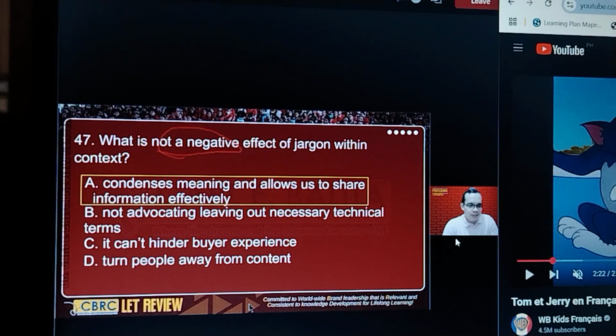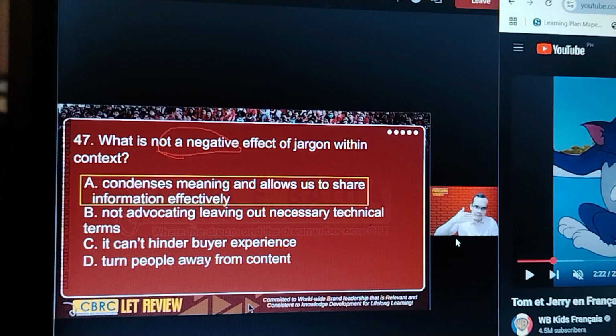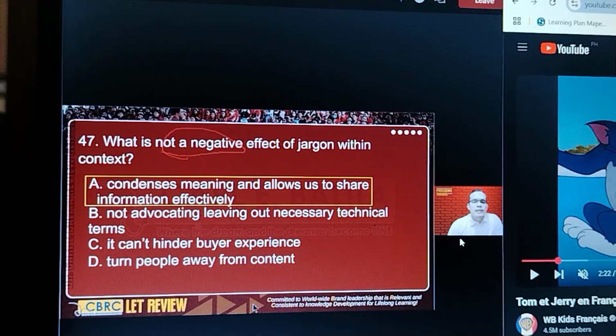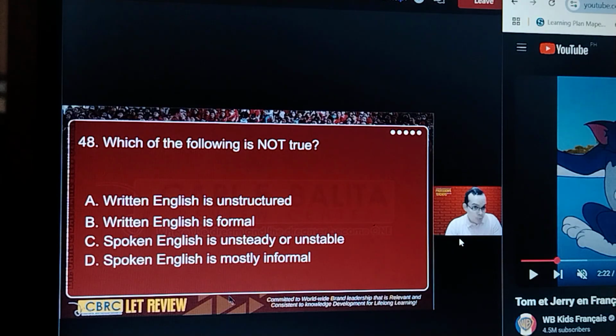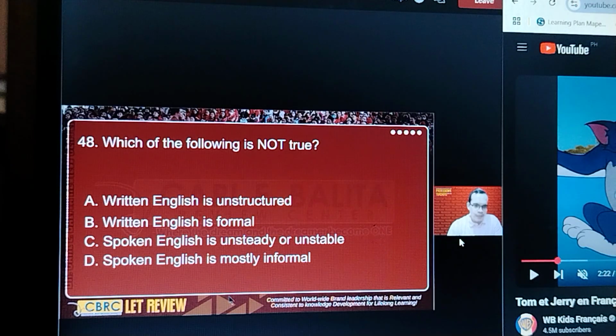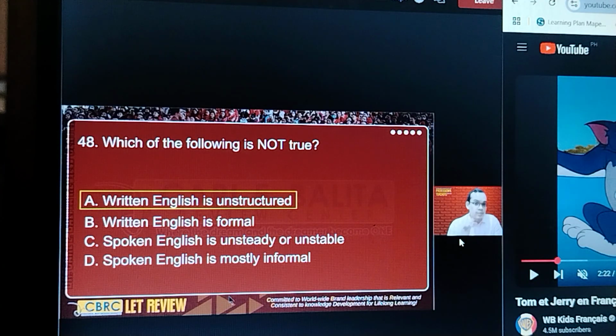It allows us to share information effectively, right? So that communication is efficient. It's not true. Following is letter A because it is structured. Format.